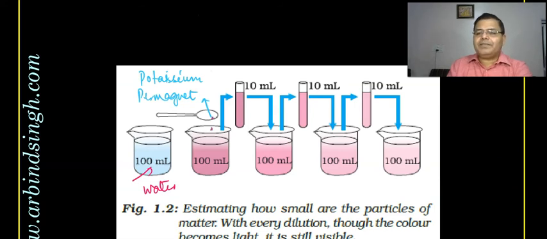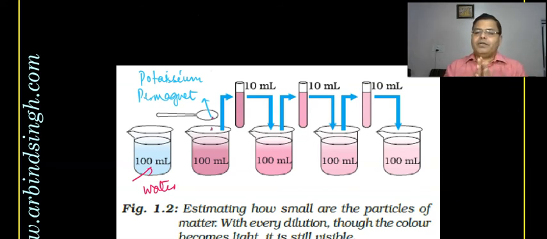Again 10 ml of that is taken and put into another 100 ml of water. The color is lighter, but the particles are still dissolved throughout the solution. Again, if you take 10 ml and put it in another 100 ml of water, they will dissolve thoroughly and fill the gaps throughout the solution. Even though it becomes lighter, the particles are so small that they can distribute through 100 into 100 into 100 into 100 ml of water thoroughly. So you can observe it.